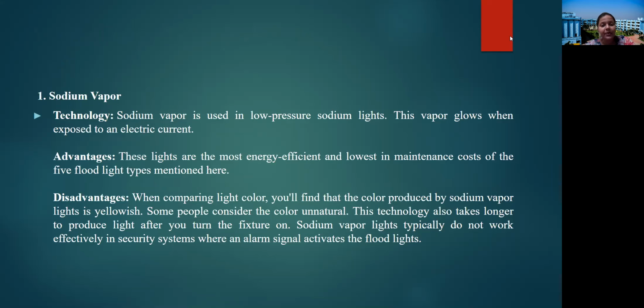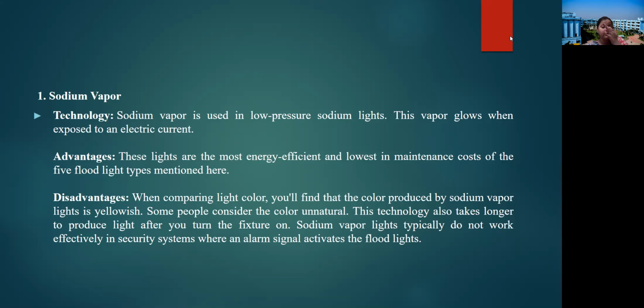Sodium vapor lamp. Now, what is sodium vapor? It's used in low pressure sodium lights. This vapor glows when exposed to an electric current. What are the advantages? These are the most energy efficient and lowest in maintenance cost of the 5 floodlight types mentioned here.